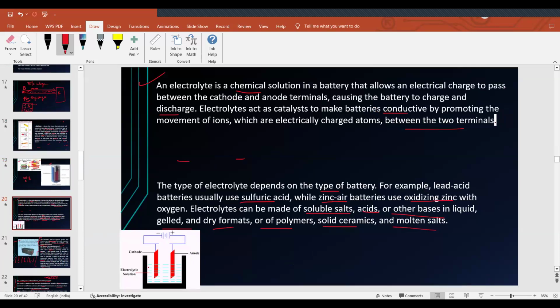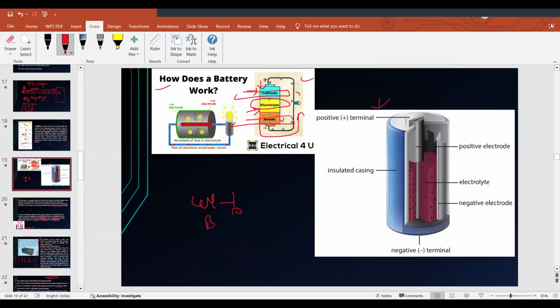You have the electrolytic solution, a chemical solution, and this is a cathode plate and an anode plate, connected with the help of a battery also. This is a normal household battery that we use every day, and that is the diagram of it.